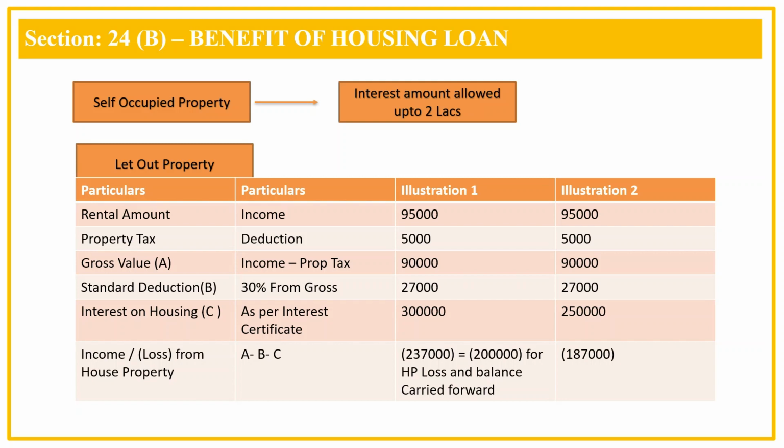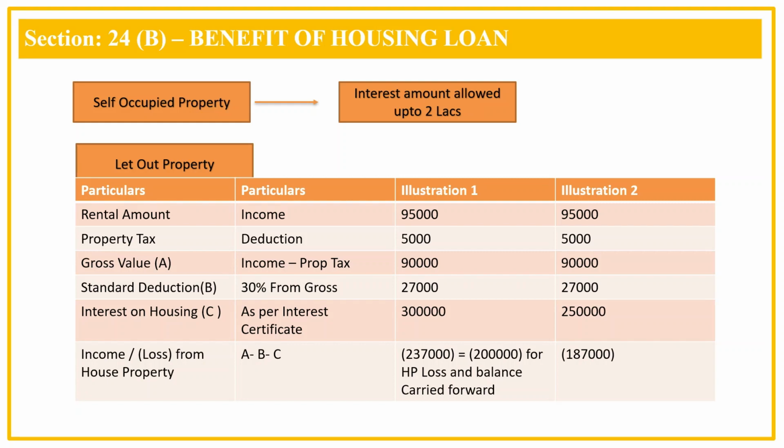In the first illustration, we have taken the rental amount as 95,000, property tax as 5,000. Normally, property tax is the allowable deduction from the rental income. For example, in case an employee has paid the property tax of 5,000 and he has received rental income of 95,000 per annum, that 5,000 can be reduced and 90,000 is the gross value on which a standard deduction of 30,000 is allowed as per Income Tax Act. So we have applied 30% on 90,000, which is 27,000.